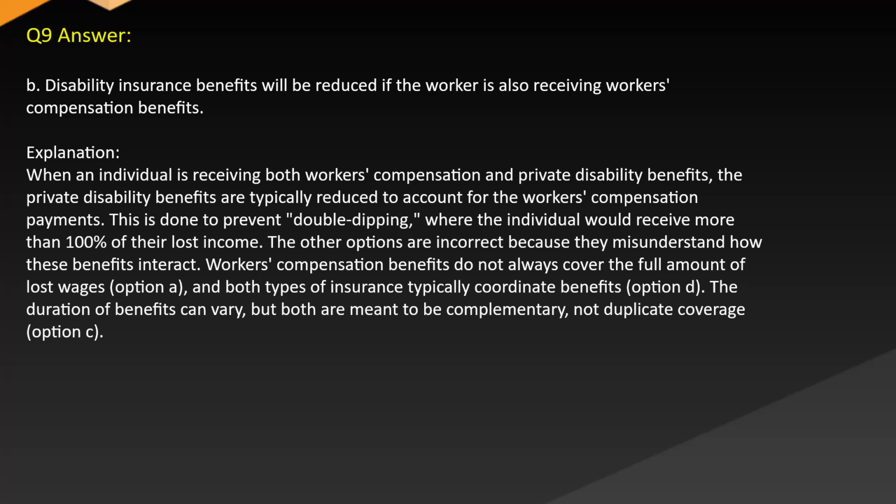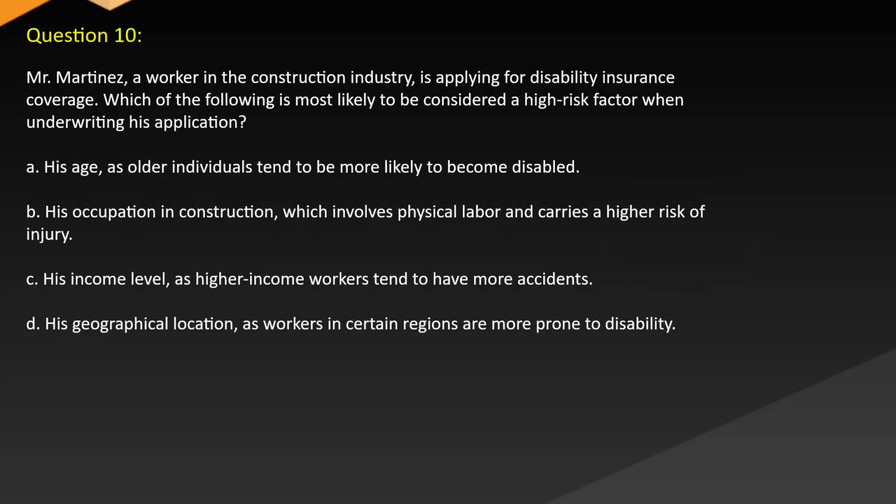The other options are incorrect because they misunderstand how these benefits interact. Workers' compensation benefits do not always cover the full amount of lost wages, option A, and both types of insurance typically coordinate benefits, option D. The duration of benefits can vary, but both are meant to be complementary, not duplicate coverage, option C.